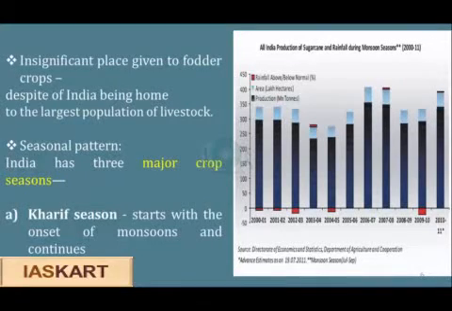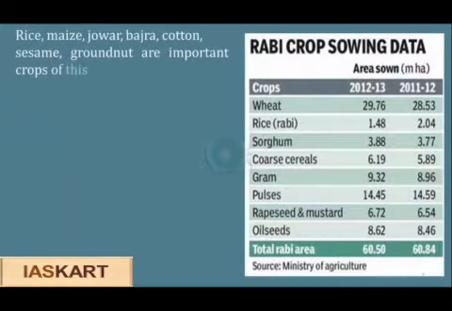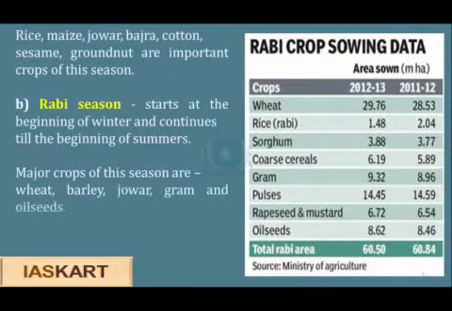The first is the Kharif season, which starts with the onset of monsoons and continues till the beginning of winter. Rice, maize, jowar, bajra, cotton, sesame, groundnut are important crops of this season. The second season is the Rabi season, which starts at the beginning of winter and continues till the beginning of summer. The major crops of this season are wheat, barley, jowar, gram and oilseeds.